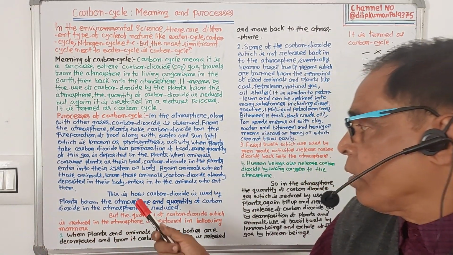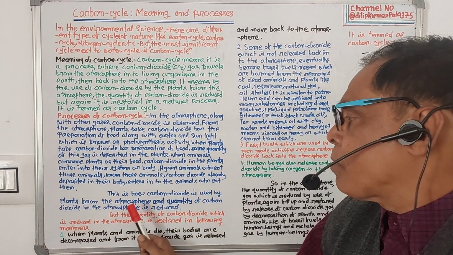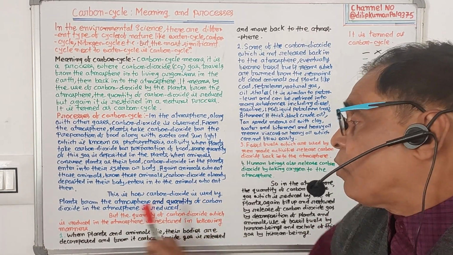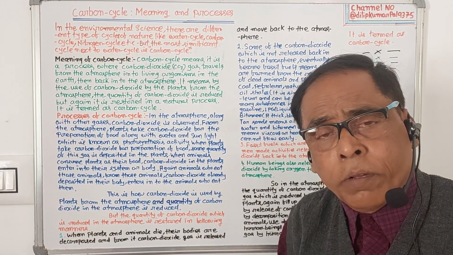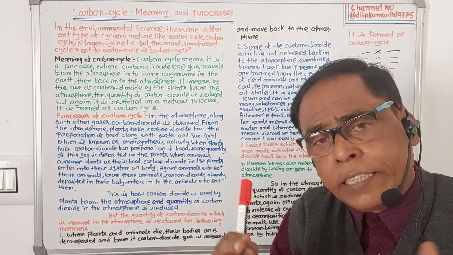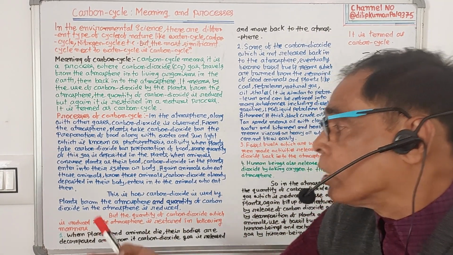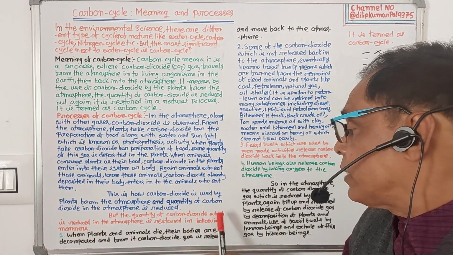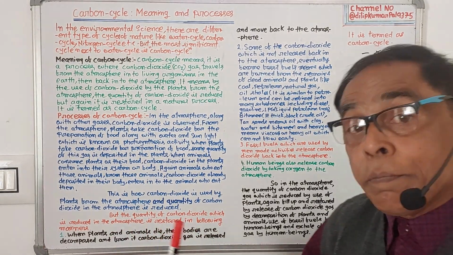In which manner? After carbon dioxide gas is used by the plants or trees, the quantity of carbon dioxide gas in the atmosphere is reduced. Again it is filled up in some other process. The quantity of carbon dioxide which is reduced in the atmosphere is restored in the following manners.